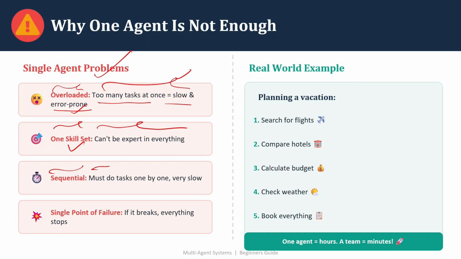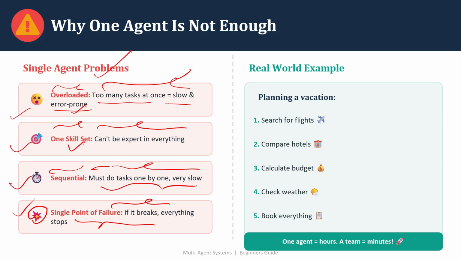Sequential: it must do tasks one by one and is very slow. As I said, if we have a goal with multiple tasks, your single AI agent will execute each and every task in sequence. That will take a long time, and your AI agent's response will be slow. And again, you will have a single point of failure. If your AI agent breaks, then everything will stop, right? So these are the shortcomings or drawbacks that we have with a single agent.